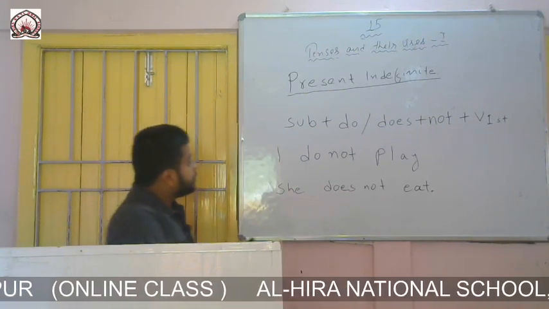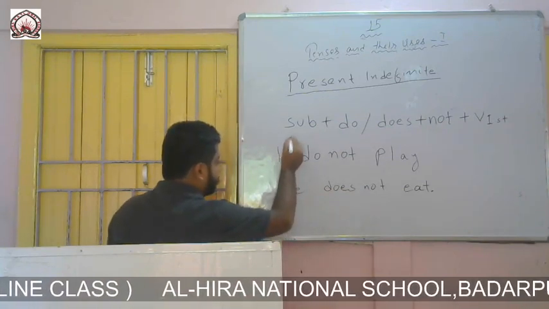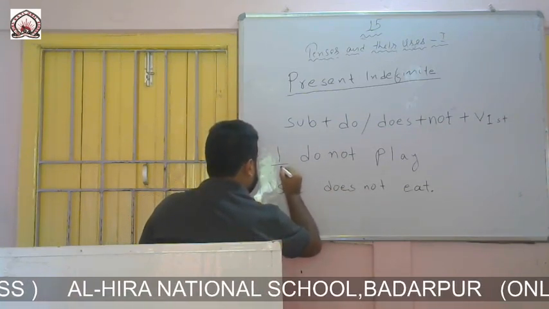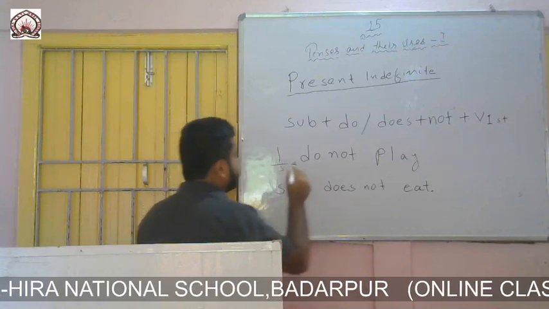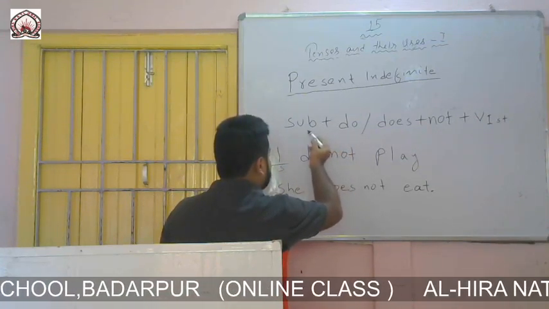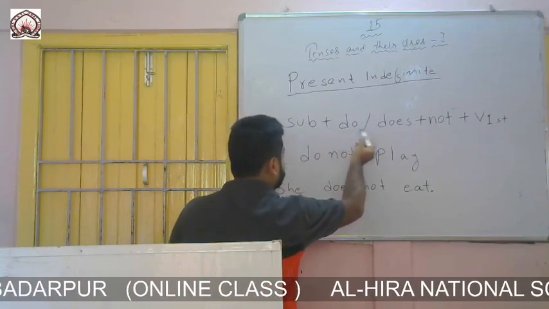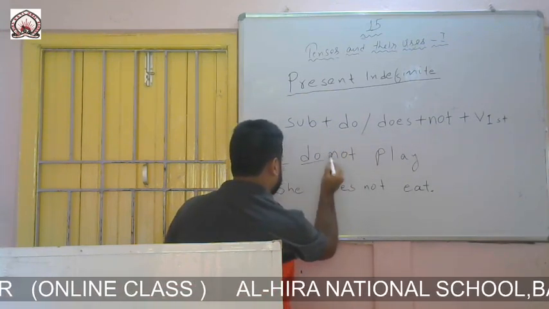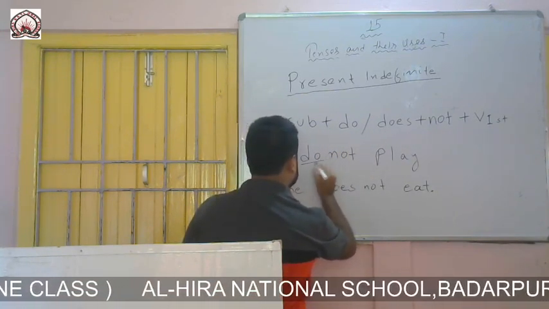So I is the subject according to the formation. I is the subject here, we know that. And you can see in the formation it is written that after subject we should write do or does. So I have written do. Why I have written do?